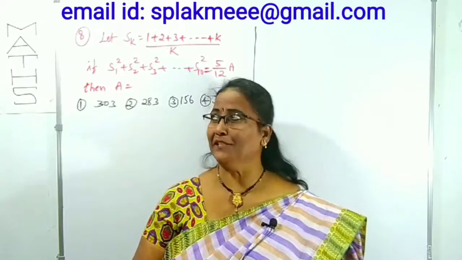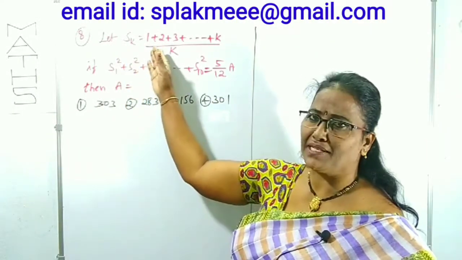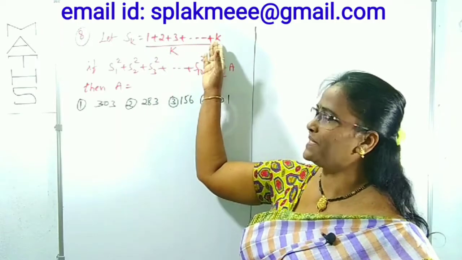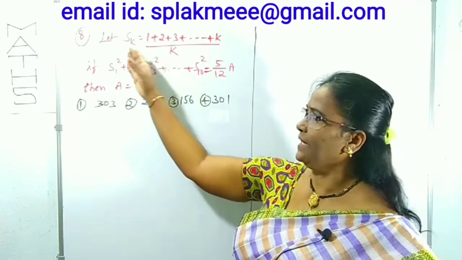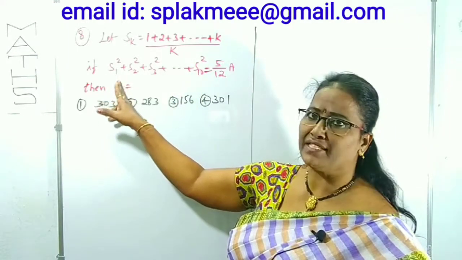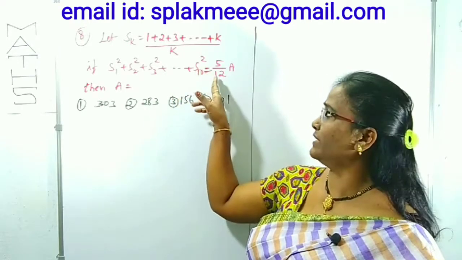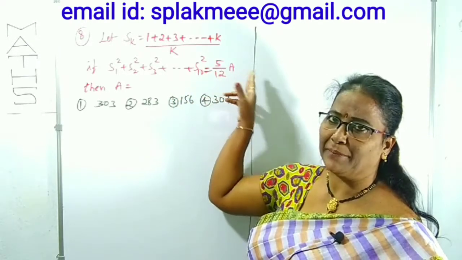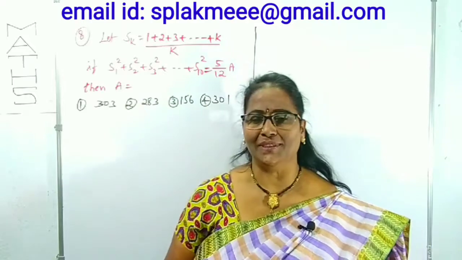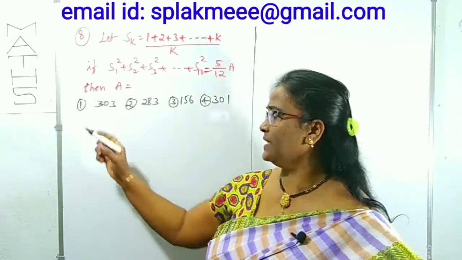So what is given here? Let Sk be the summation given as (1 + 2 + 3 + ... + k) by k. Sk is given as this summation. And also S1 square plus S2 square plus S3 square plus up to S10 square is given as 5/12 of A. Then he is asking the value of A. Okay. Here two statements are given. What is the first statement? That is Sk.